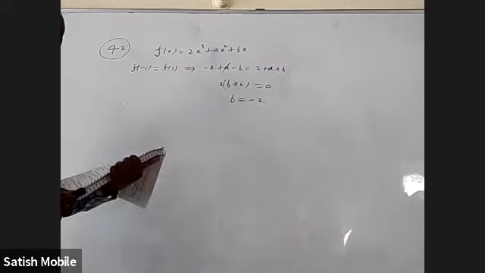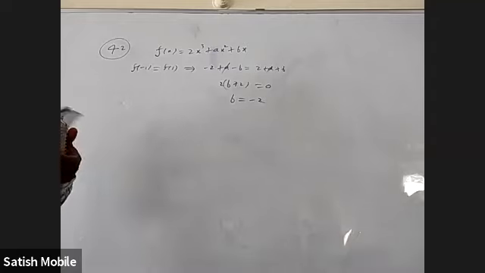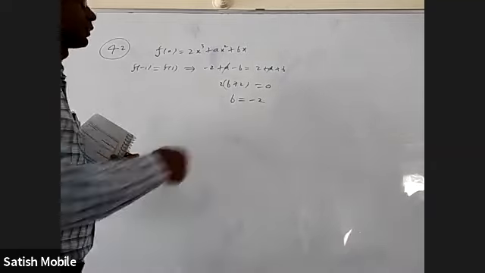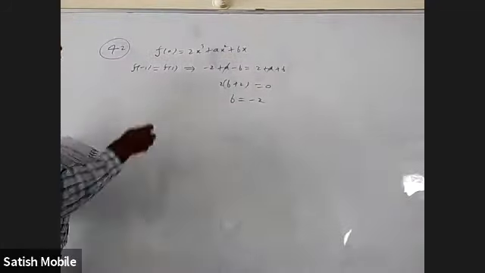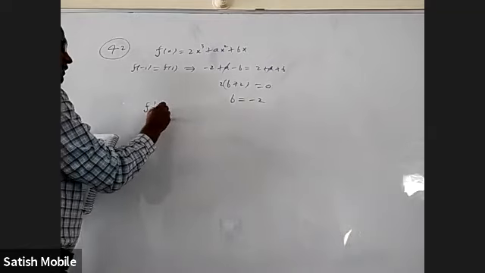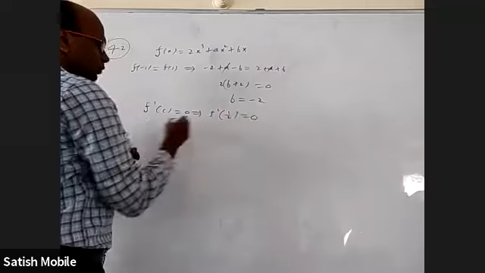Okay, so by equating f of minus 1 and f of 1, we got the b value. Still, we have to find the a value. Further, they say the c value is 1 by 2. So f dash c is 0, and they mentioned that c is 1 by 2. So f dash of 1 by 2 is 0.